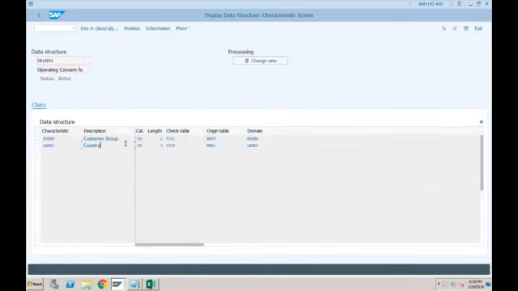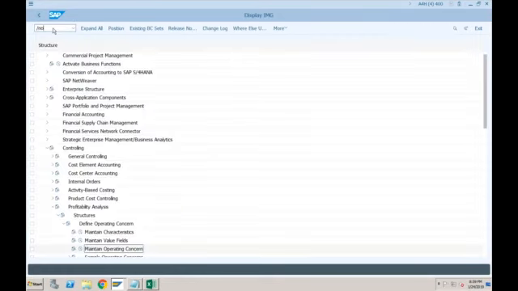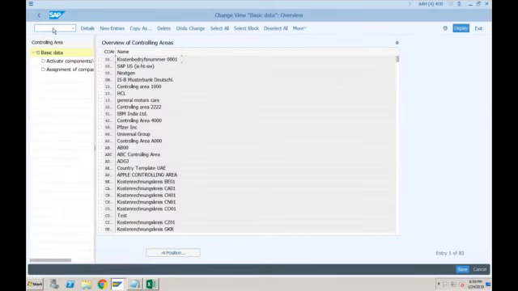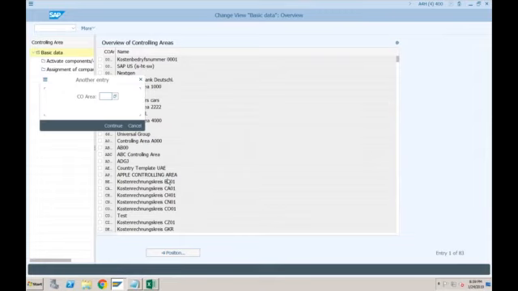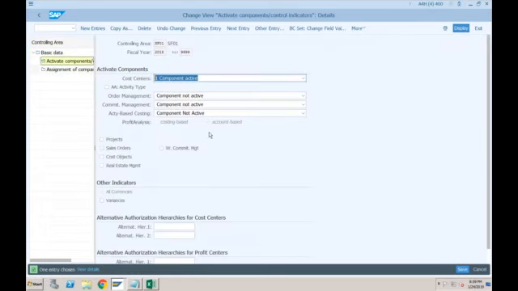It will automatically show you if you go to controlling area, OKKP, right? And if you go and see SF01, activate components, you can see it is already activated for account based. So we don't need to come here. This will automatically get activated when we assign the operating concern to controlling area.